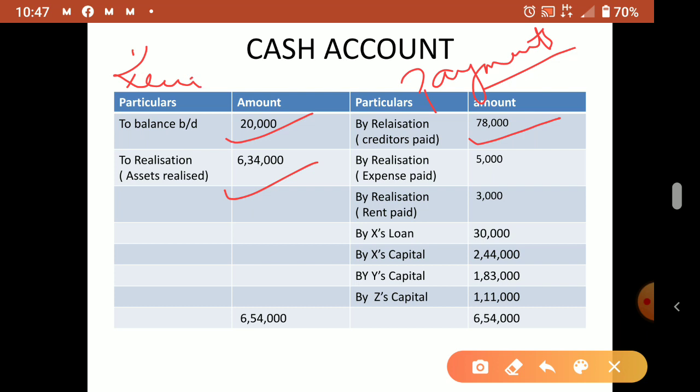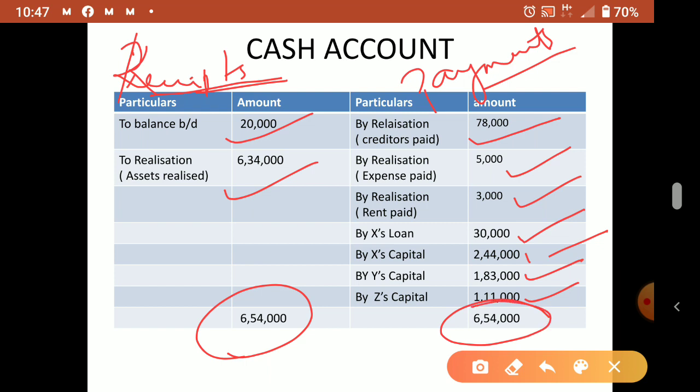What we are receiving, cash receipts, if cash is received, this side. Cash paid, payment side, credit. Then realization expense paid, rent paid. Then see here, excess loan we paid. Then capital also we paid last. Now total the side, both debit and credit, it will tally.